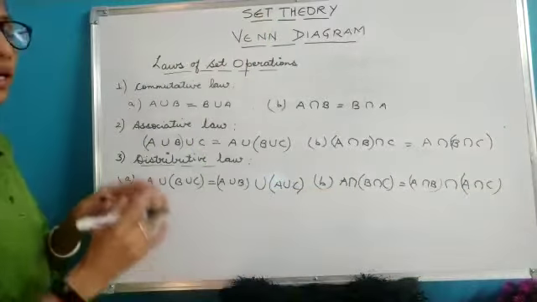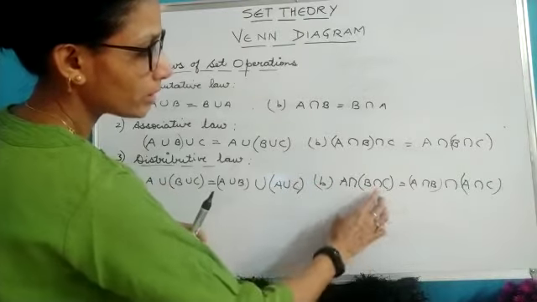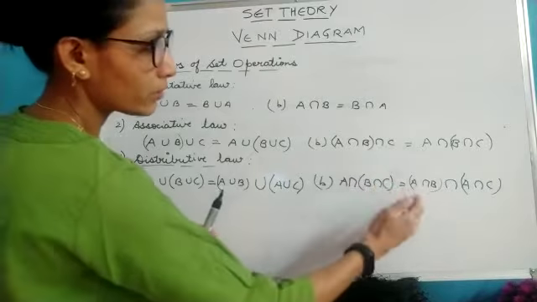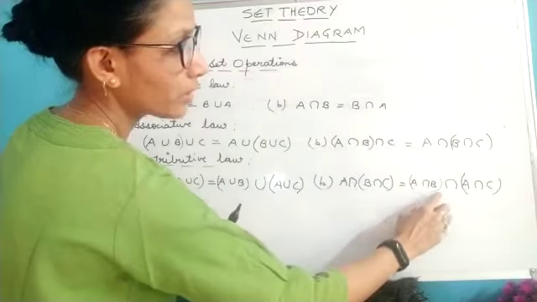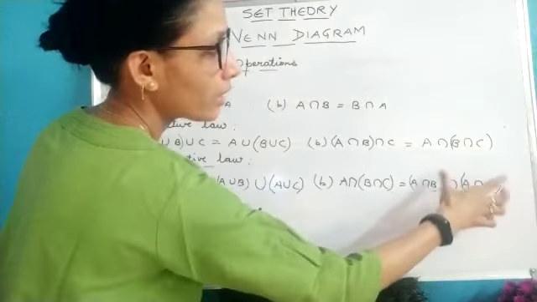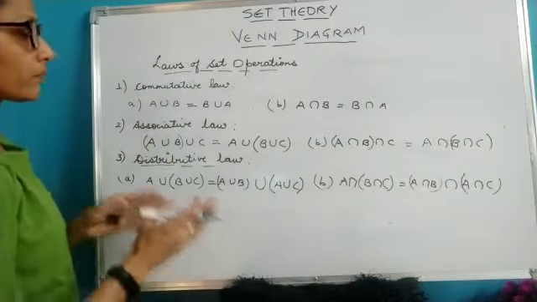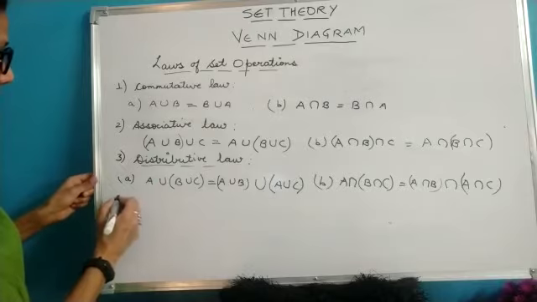This is the way I distribute them. If I do A intersection with the union of B and C, finding the common elements with A, it will give me the same answer as taking A intersection B and A intersection C and then taking the union of these two. That means the distributive law is also satisfied.